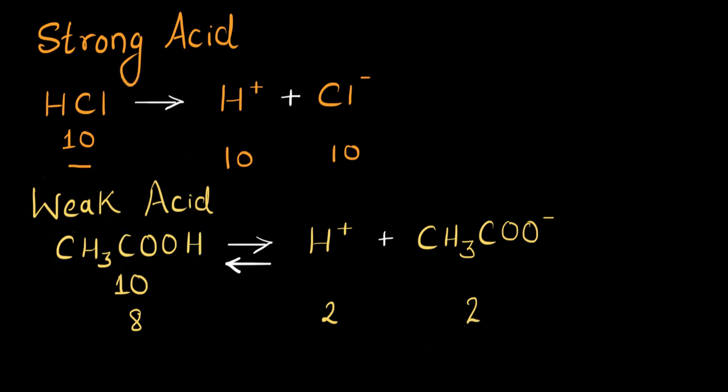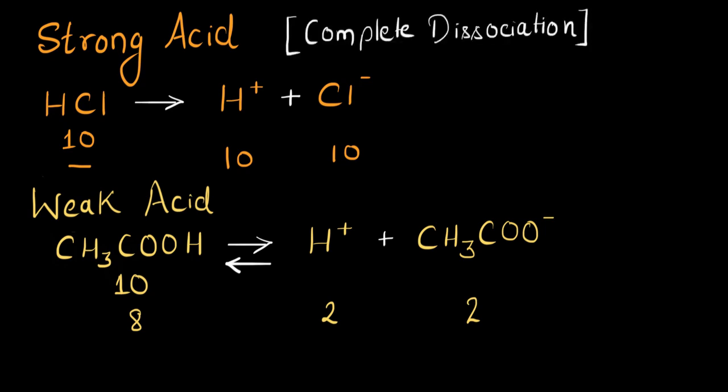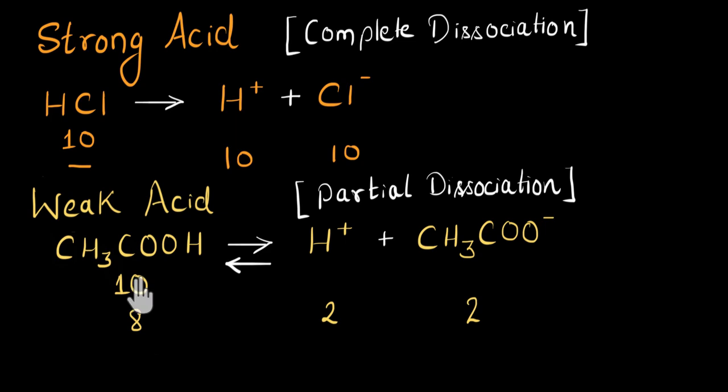Okay? So this is the difference between strong acid and weak acid. See, strong acids undergo complete dissociation, meaning all the molecules of the acid will dissociate to give us H+ ion, and no molecules of the acid will remain back in the solution. Whereas weak acids only undergo partial dissociation, meaning not all molecules, in fact only few molecules of the acid will dissociate to give us H+ ion. And that is happening because the negative ion that gets formed is very unstable. It combines back with the H+ to give back the acid.